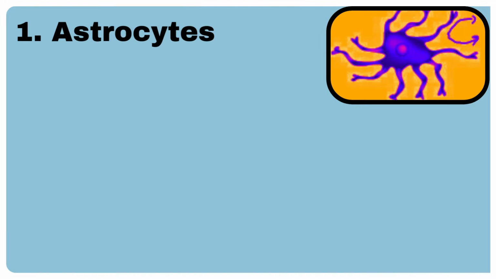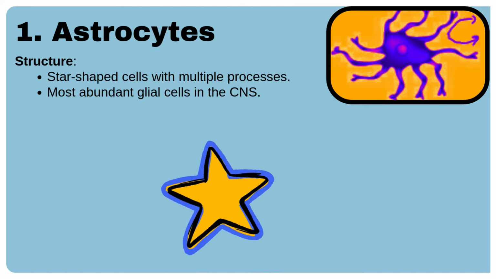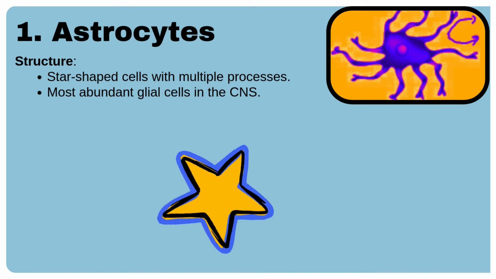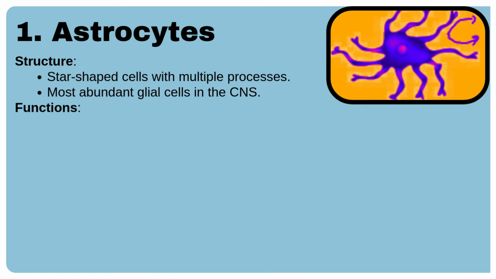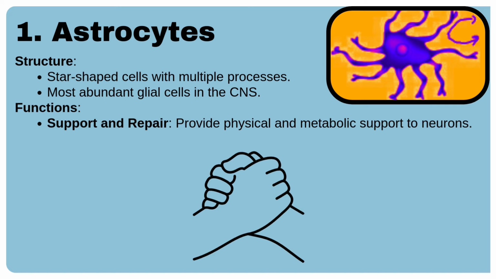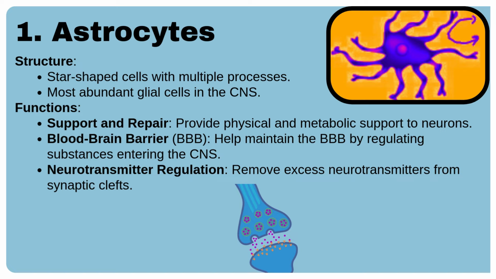Number 1. Astrocytes. Structure. They are star-shaped cells with multiple processes. They are the most abundant glial cells in the central nervous system. Functions. They perform the following functions: support and repair. They provide physical and metabolic support to neurons. Blood-brain barrier. They help maintain the blood-brain barrier by regulating substances entering the central nervous system. Neurotransmitter regulation. They remove excess neurotransmitters from synaptic clefts.